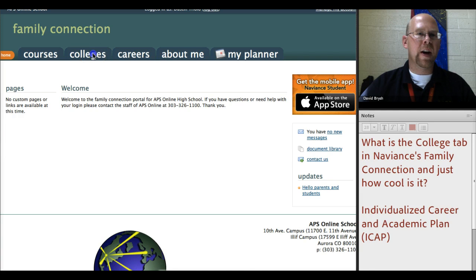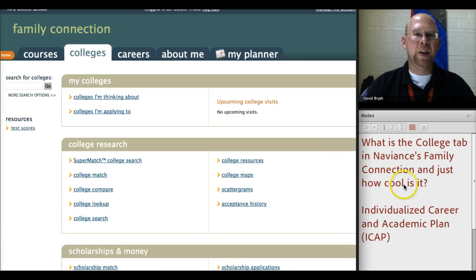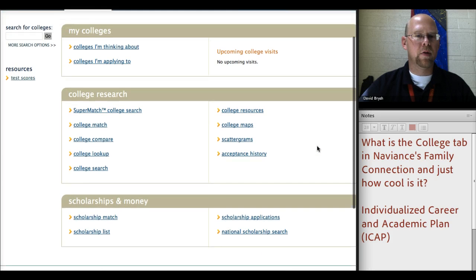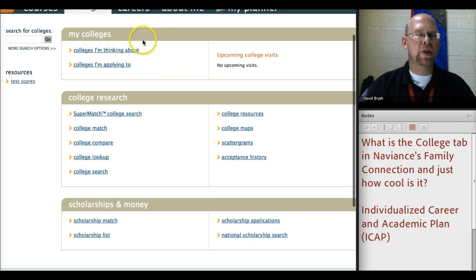Let's click on the Colleges tab though and see just how cool it is. Okay, so when you first click in here, you have a number of choices. You have My Colleges, this is the area where you are going to be picking colleges you're interested in. And then when you're a senior, if you want to go to college, you'll be applying to colleges from this tab.